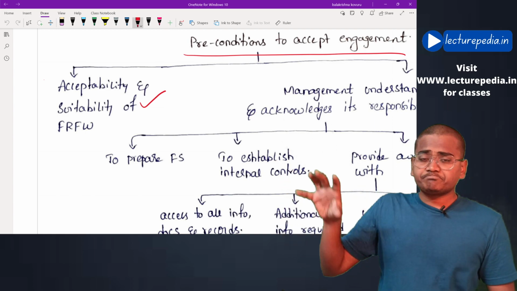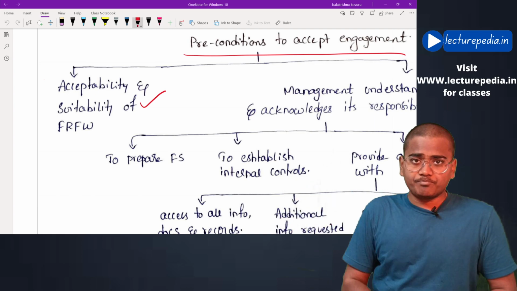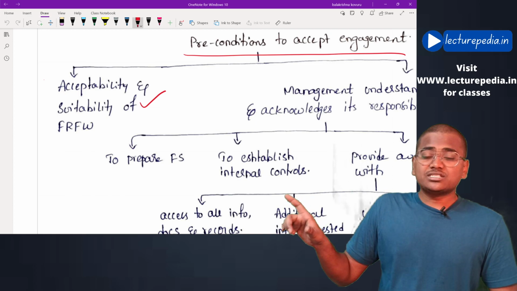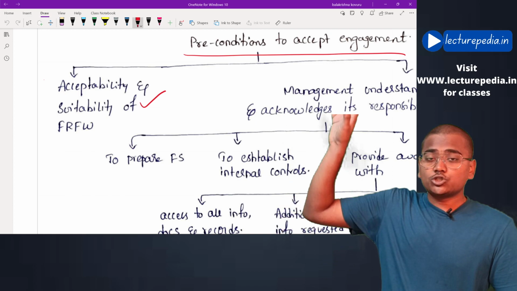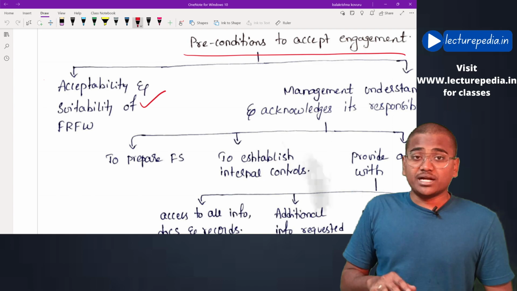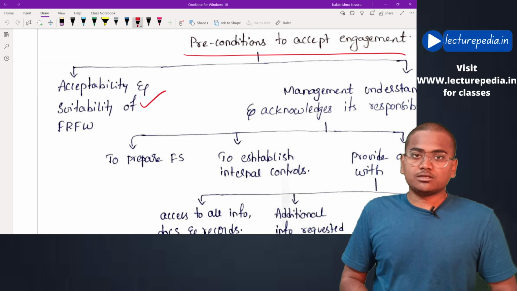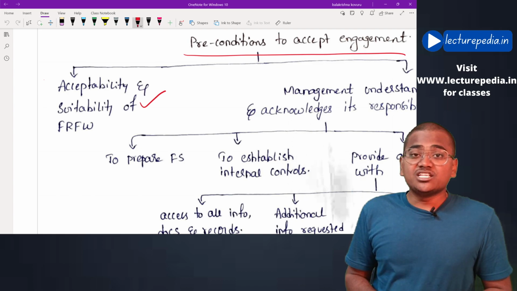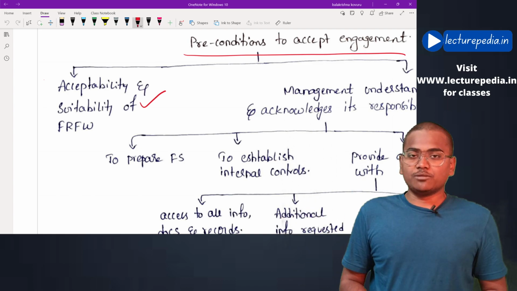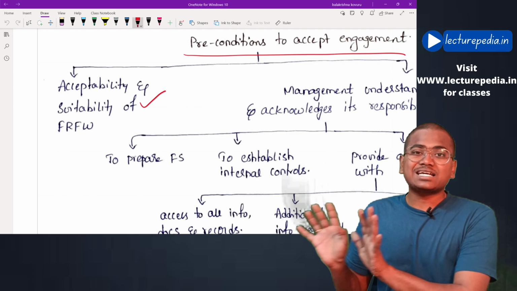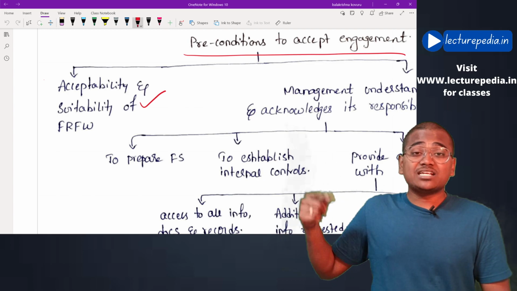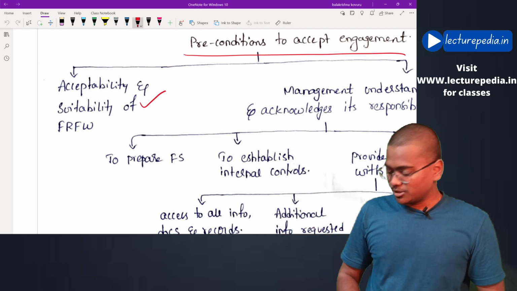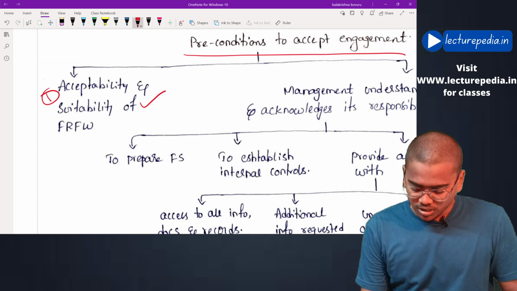Let's say the client is a banking company. A banking company has to prepare its financial statements as per the guidelines issued by RBI, but the client is following the Schedule 3 format. Here, the financial reporting framework is not suitable and acceptable. In this case, the auditor will not accept the audit engagement because the financial reporting framework being followed by the client is not suitable and not acceptable. That is the first precondition the auditor will check.